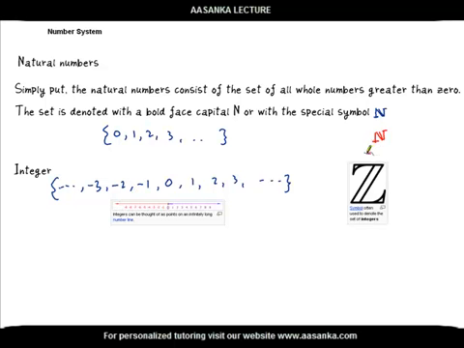This is the symbol to denote integers. It is called Z, and when you are writing, you will write it like this. Then you will draw a double line and a single line like this.